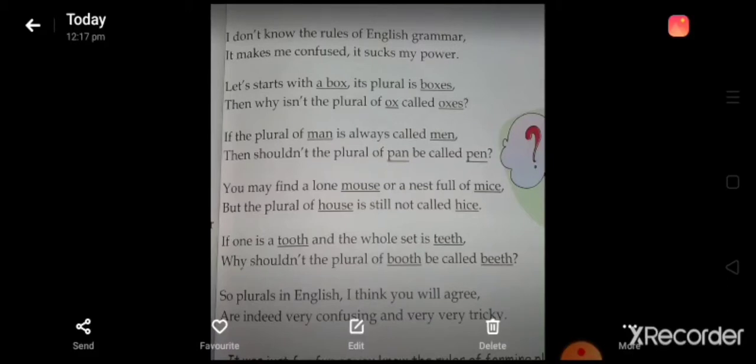So today we are going to solve this confusion about singular and plural. This was really a very funny poem, but we have always had some confusion from our childhood, because we are studying this concept from UKG, but still we are having some confusion. So today we are going to solve the confusion about singular and plural.